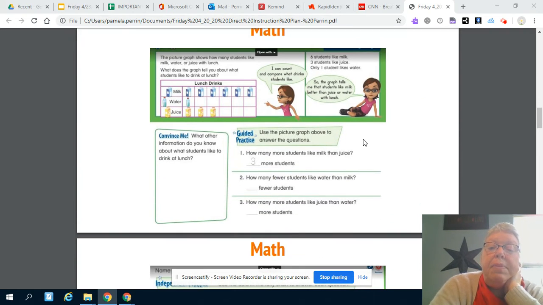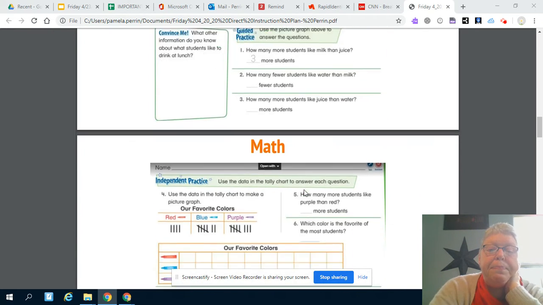Then for math, you're going to be answering some questions based on this picture graph here. You're going to answer it here. It's going to talk about more students, fewer students. And so think about what that means. If it means more students, it's a bigger number. If it means fewer students, it's a smaller number.